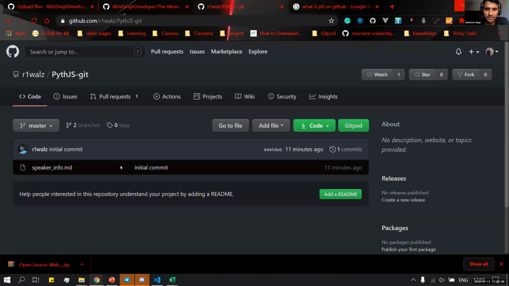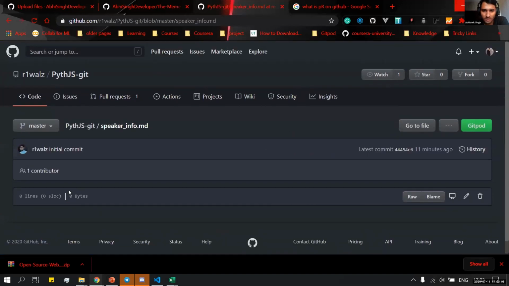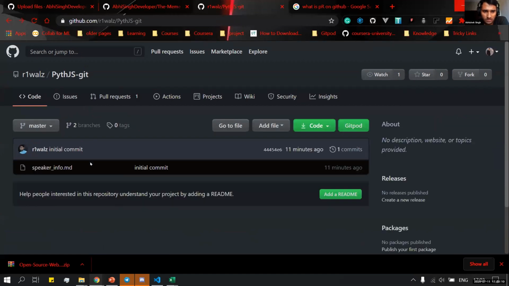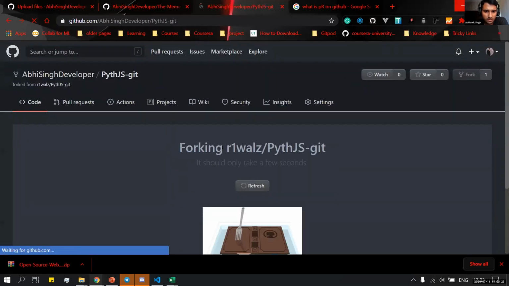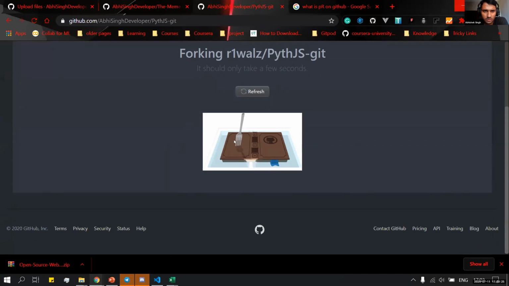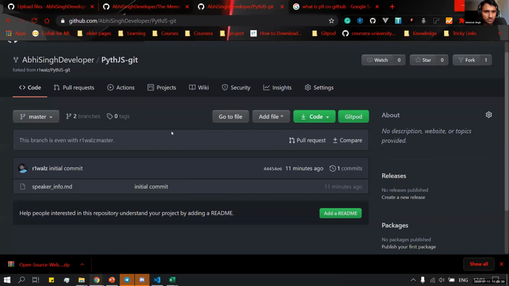Now I am an outsider to this repository, right? So what should I do? I will open this repository and see it, and I want to write some code or some info here. So what can I do? I can just fork the repository to my account. Okay, it's getting forked. Now it has come to my repository list.